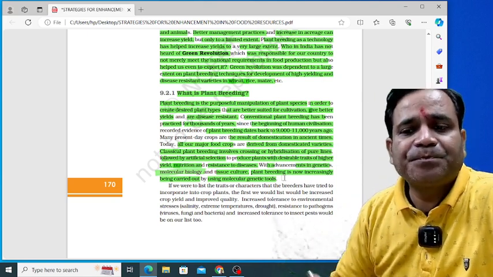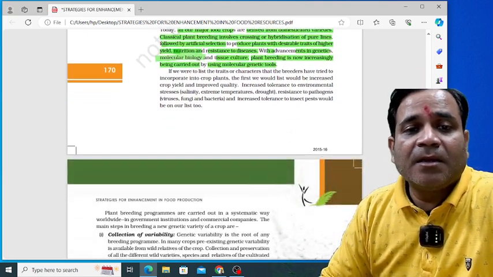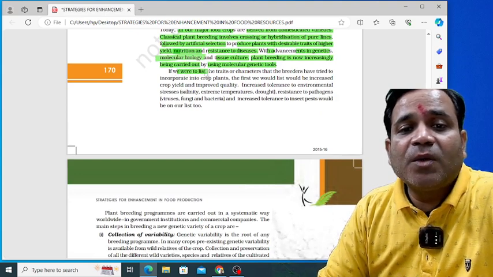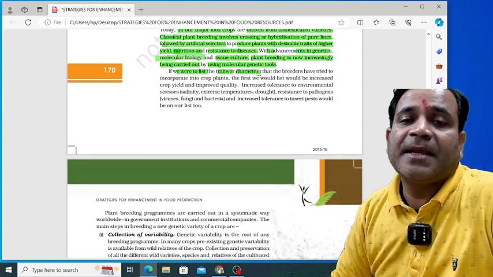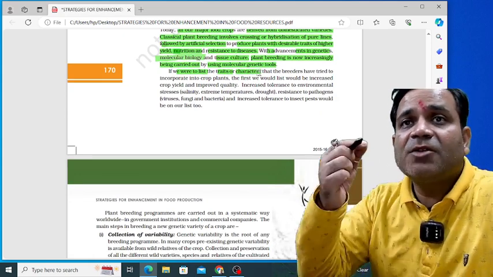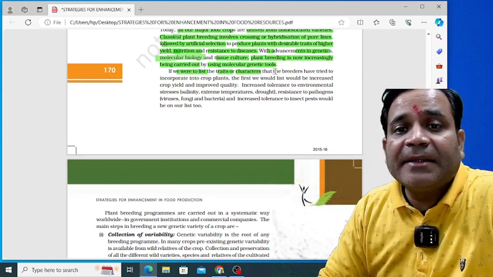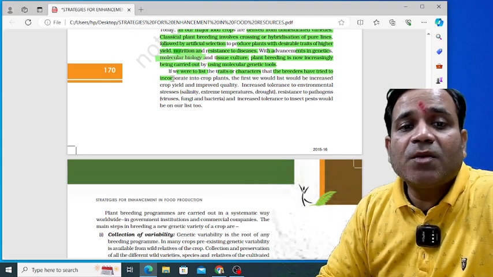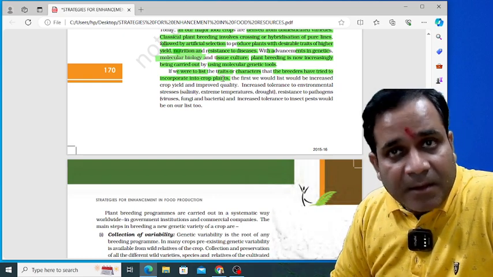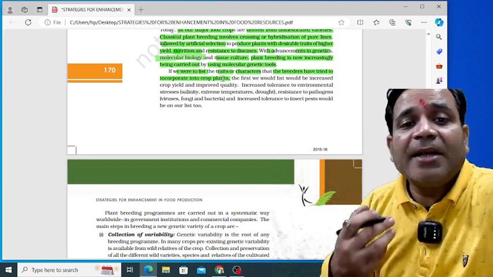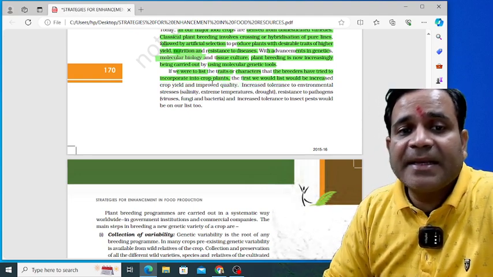Now, this is very important to understand. If we want to make a list of the traits or characters that the breeders have tried to incorporate into crop plants, you know what the first we would list would be? Increased crop yield.